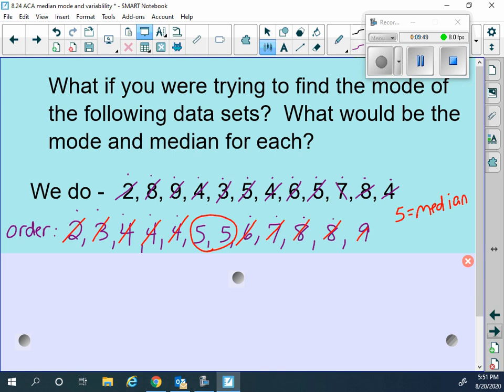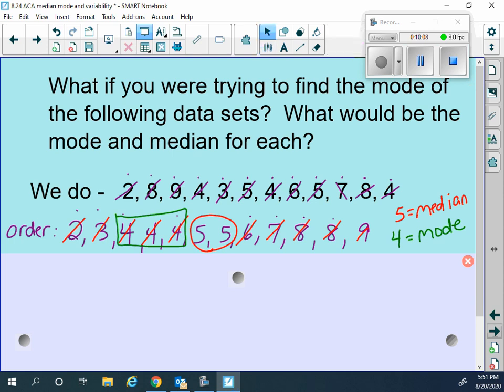Do I need to do all my crossing like that to find the mode? No, right? For mode, we're just looking to see which one I have the most of. I have more 4s than anything else, so 4 is my mode.